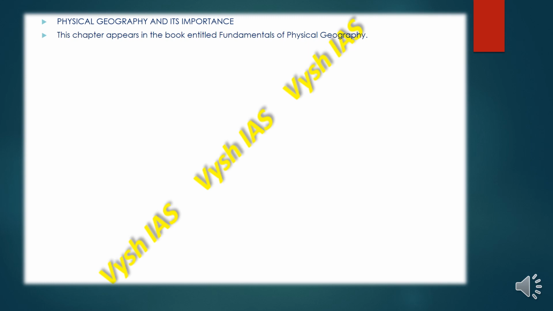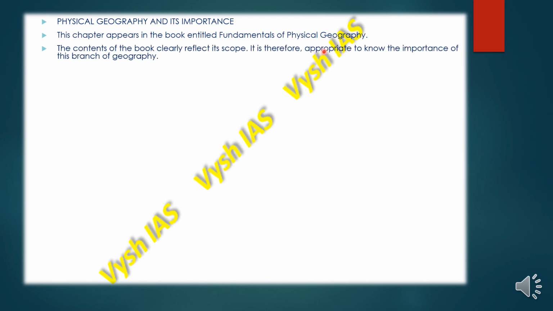Physical geography is very important because it forms the basis of our geography, the evolution of landforms and all of that. If there were no landforms, there wouldn't have been any geography subject either.